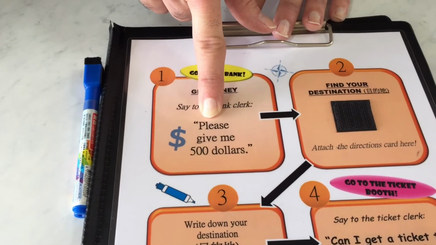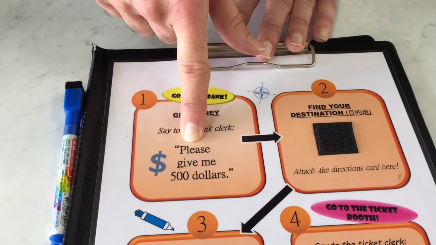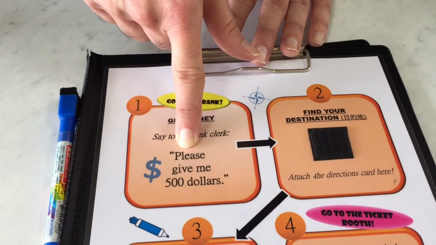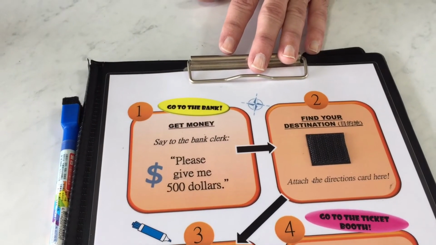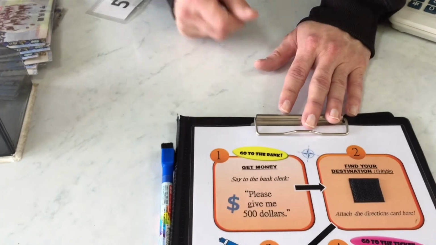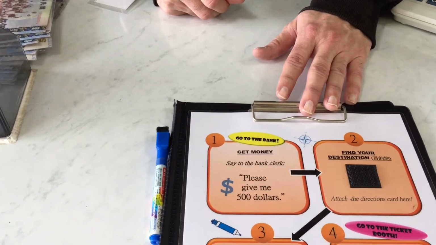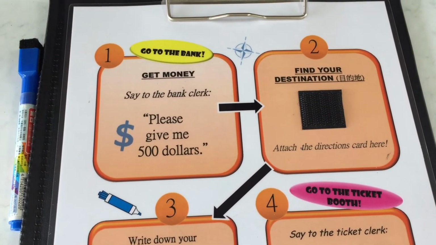Okay, let's try. How may I help you? Please give me $500 is what you say. So then you get your money. Okay, you came to the bank, you got your money.